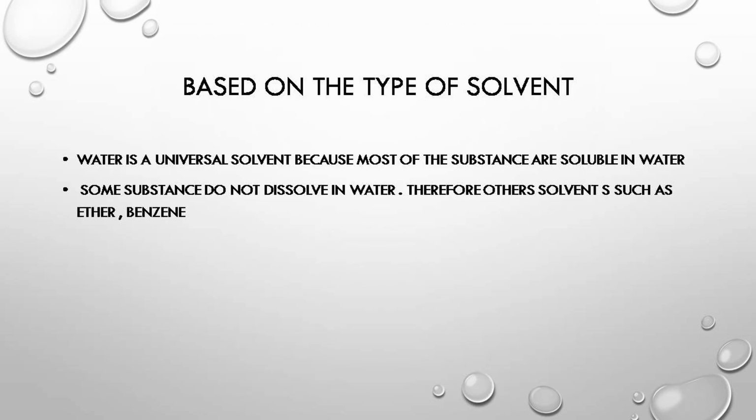So next we go and see based on the solvent. Based on the solvent, solutions are divided into two types. One is called aqueous solution, another one is called non-aqueous solution. Water is called a universal solvent. Why is it called a universal solvent? Most substances will dissolve in water. Some substances do not dissolve in water, and those are called non-aqueous solutions.